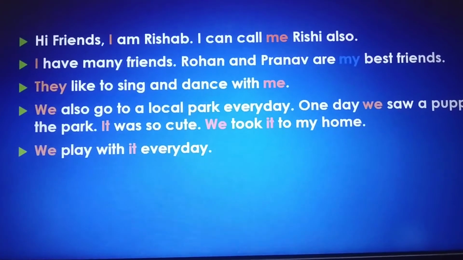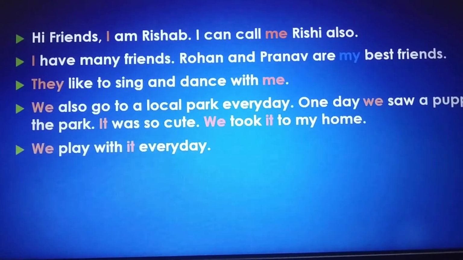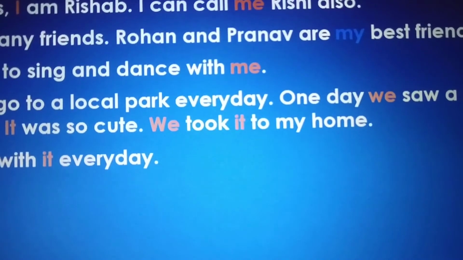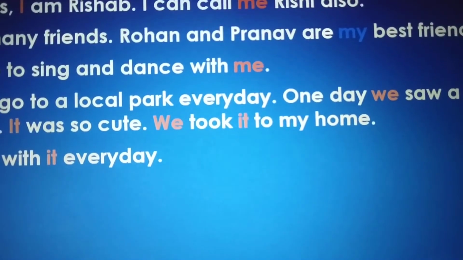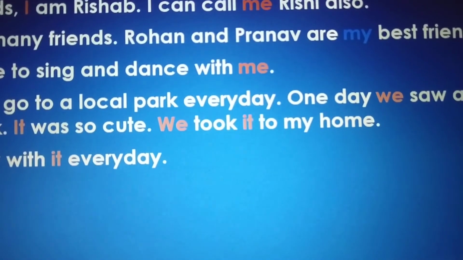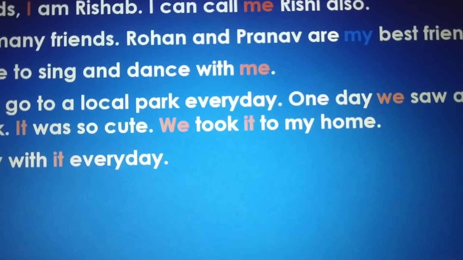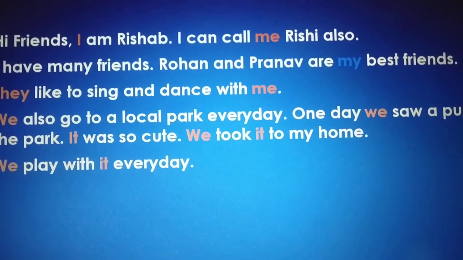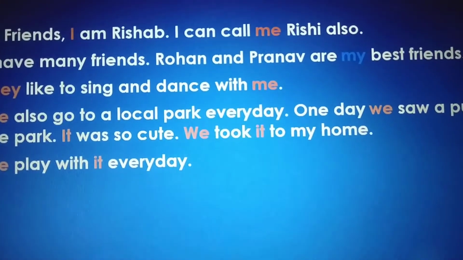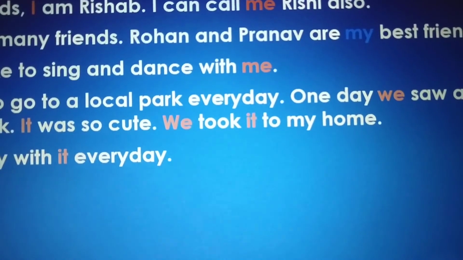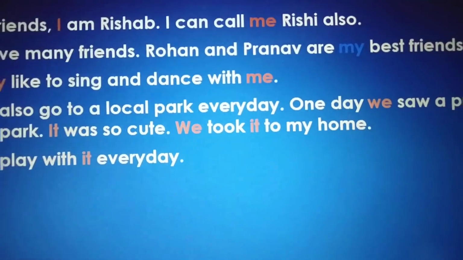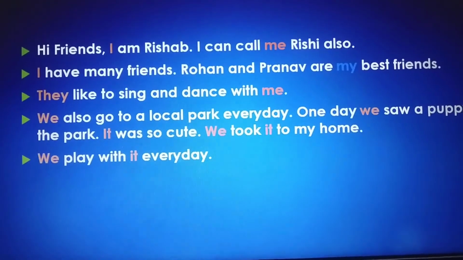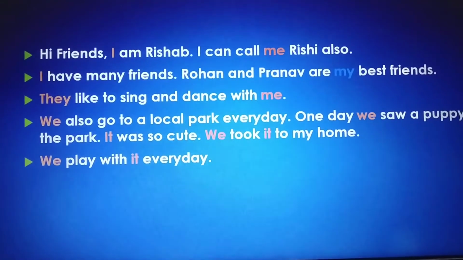So all the highlighted orange words are pronouns. And if you see, "my" is in blue color, which is also a pronoun, and it is also called a possessive adjective. Okay, because the person is talking about himself. So "my" is also called a possessive adjective. We will talk more about this in other videos. Okay, let's go to the next page.